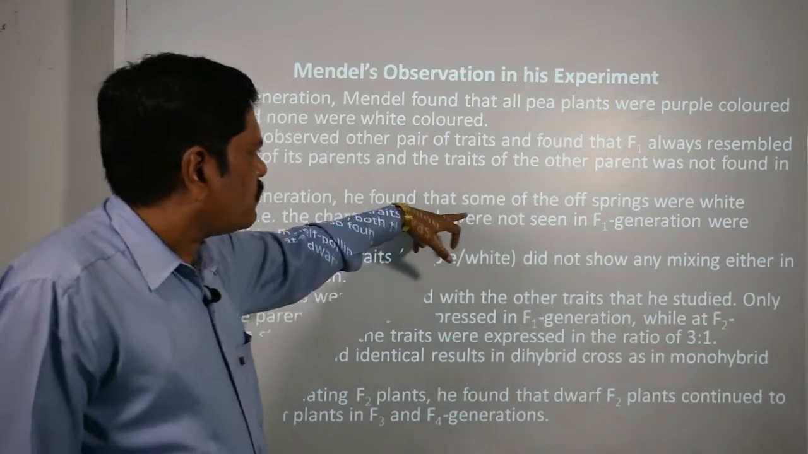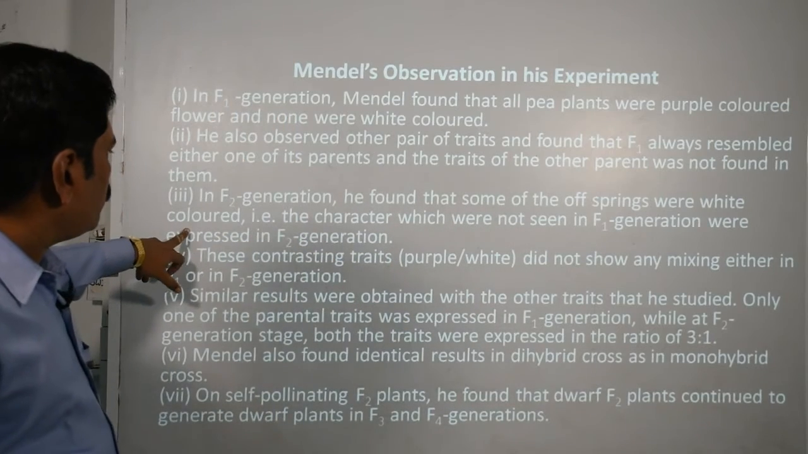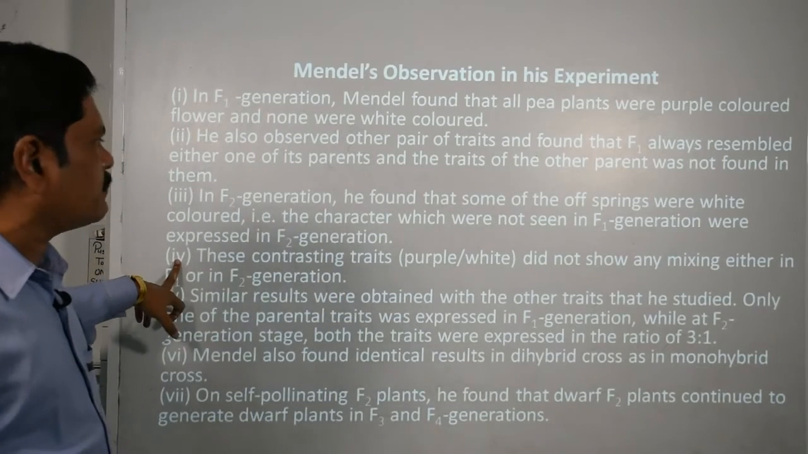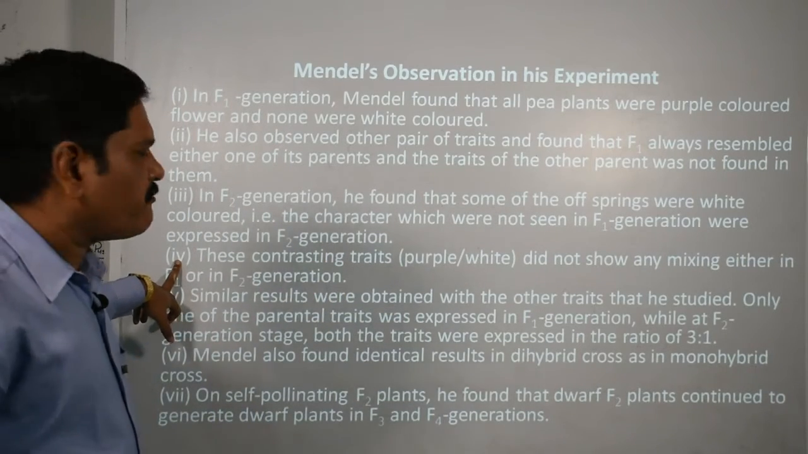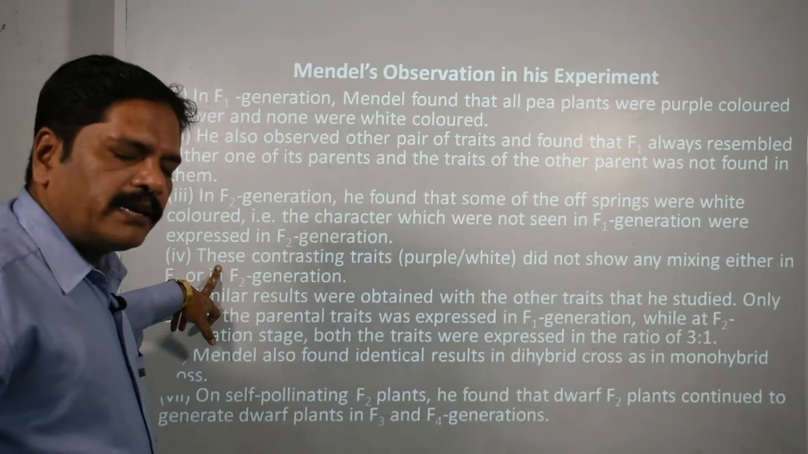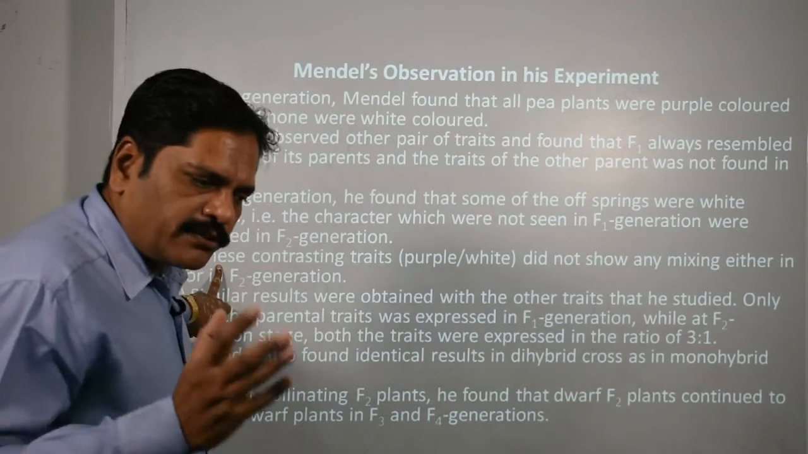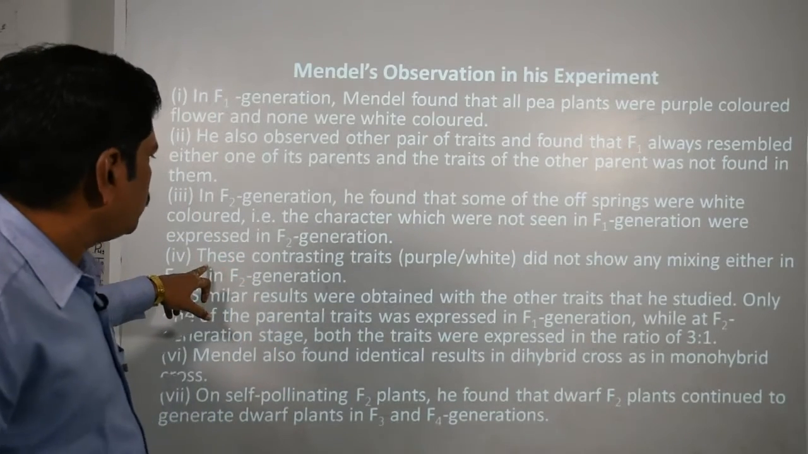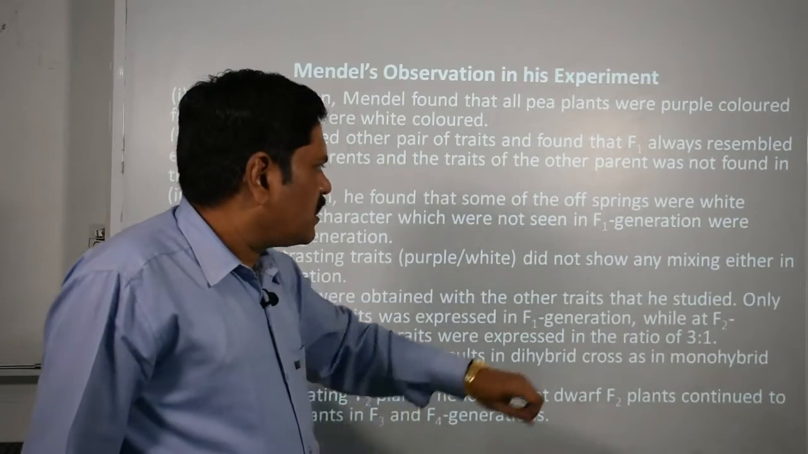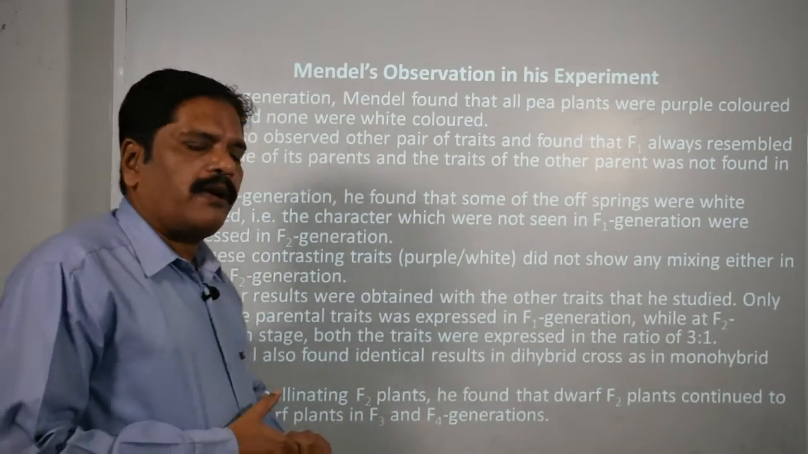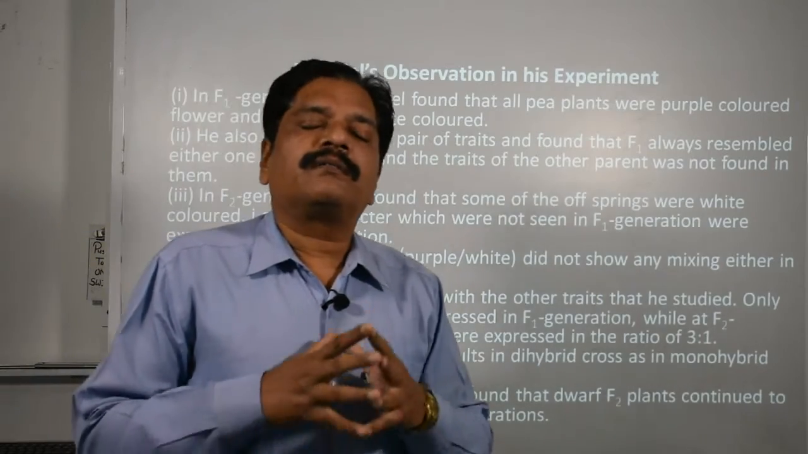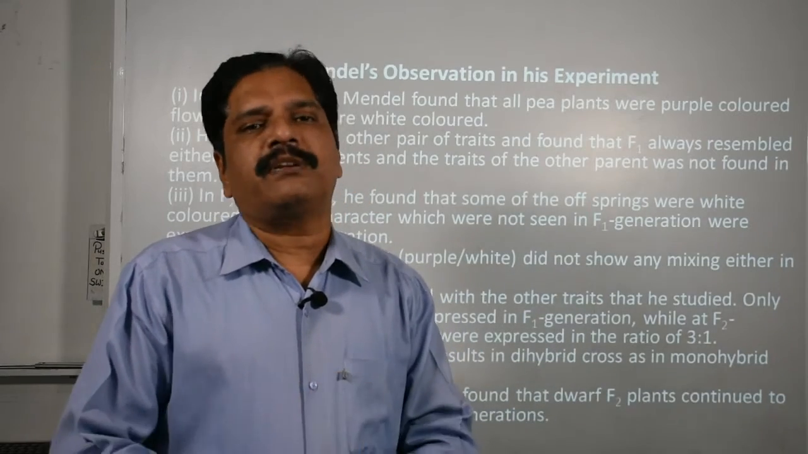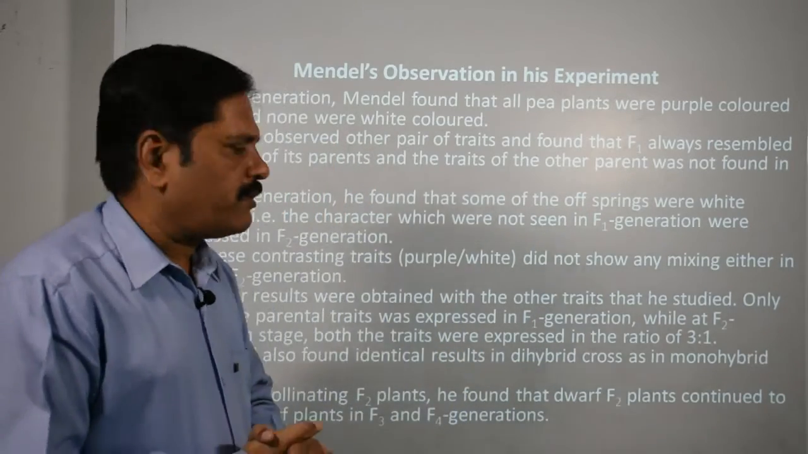In the F2 generation he found that some of the offspring had white colored flowers, and that means the character which was not seen in the F1 generation was expressed in the F2 generation, only 25%. Clear? And remember one more fact: a recessive character will exhibit itself only in the homozygous condition. Clear? And these contrasting traits did not show any mixing in either the F1 or F2 generation. That means the character appears either dominant or recessive. There is no intermingling or intermixing of these features and no intermediate character appears.